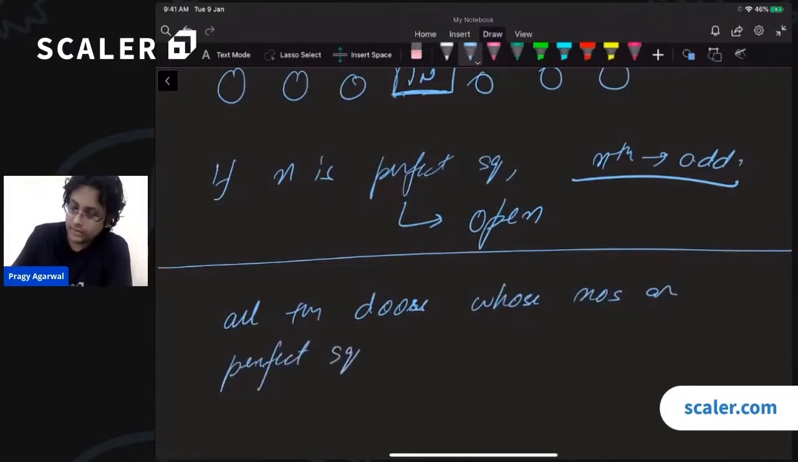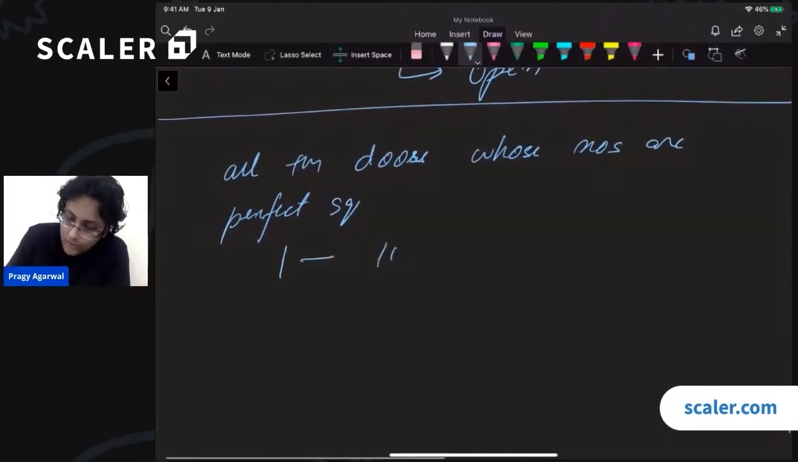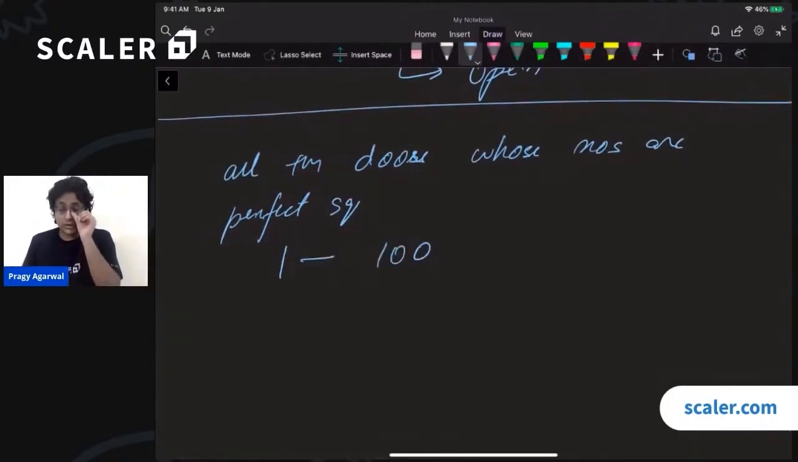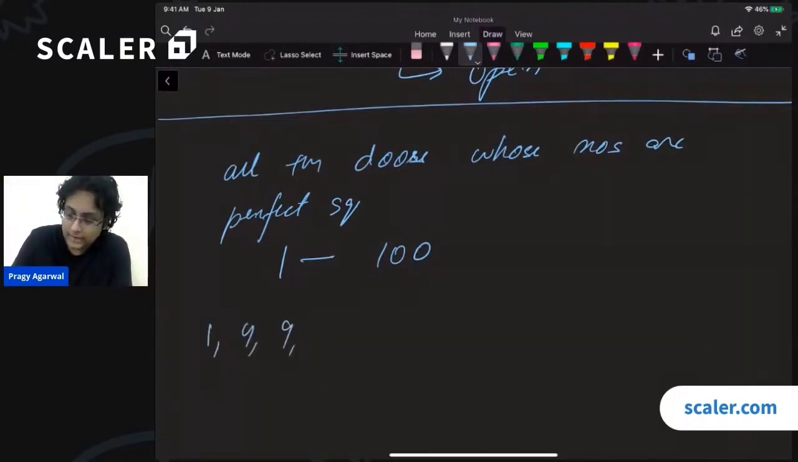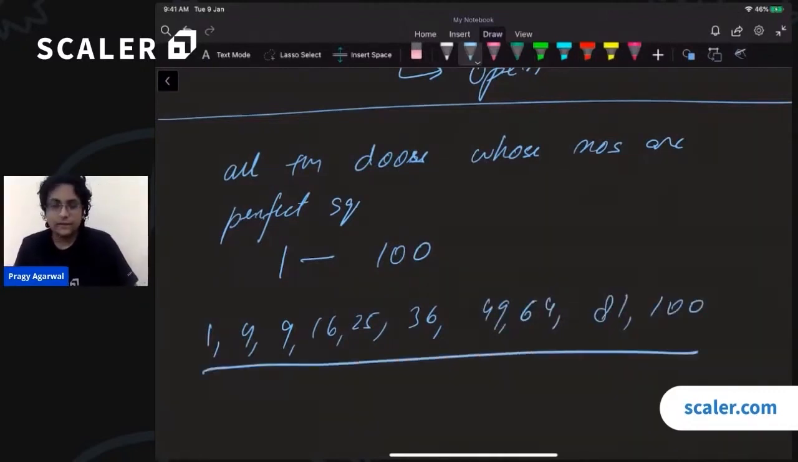Perfect squares, right? And in all the doors from 1 to 100, which doors are those? So that is 1, then 4, 9, 16, 25, 36. Then what do we have? 49, 64, 81, and 100. Right? Exactly 10 doors will remain open, and all these are the doors that will remain open.